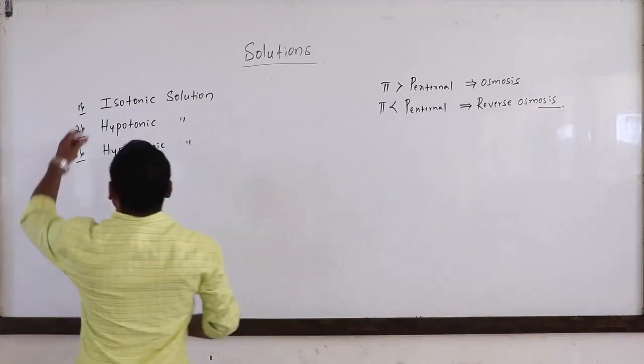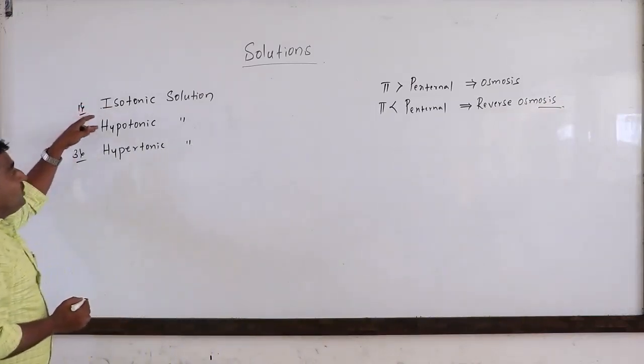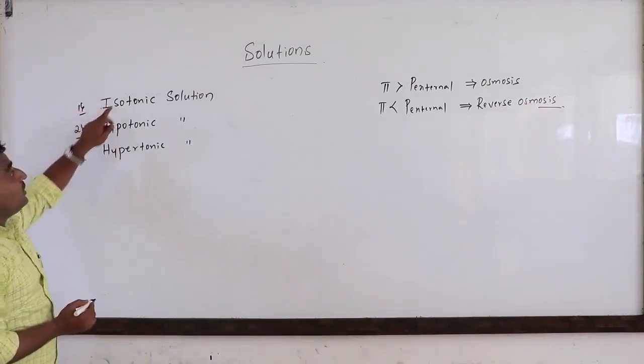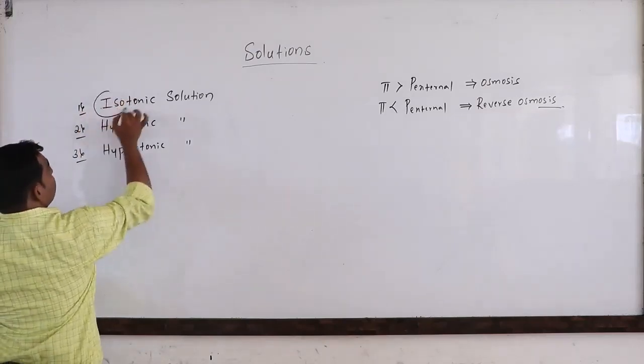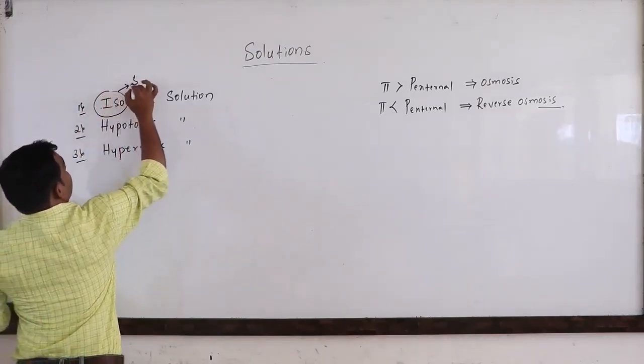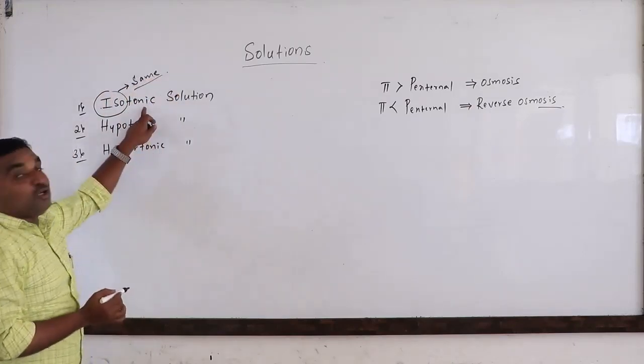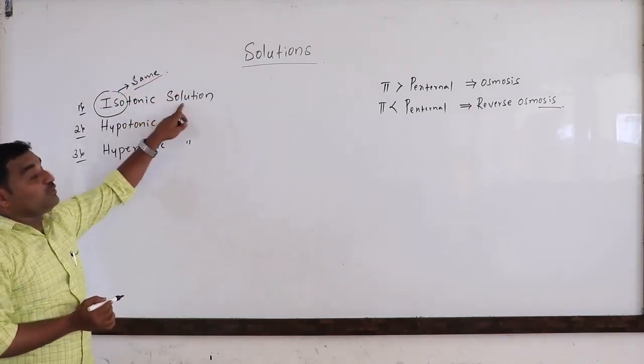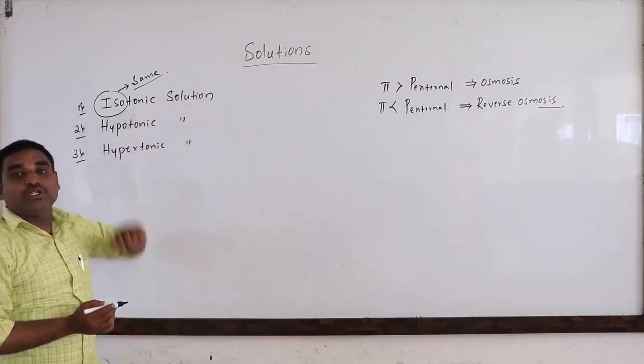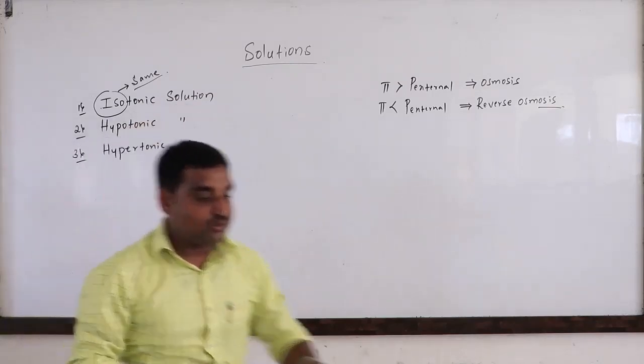So what is the meaning of isotonic, hypotonic and hypertonic solution? Iso in the sense, what is it? Same. If two solutions have the same osmotic pressure, that type of solution is known as an isotonic solution. How to define an isotonic solution?